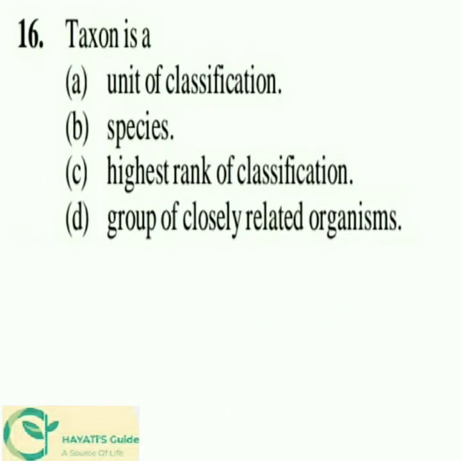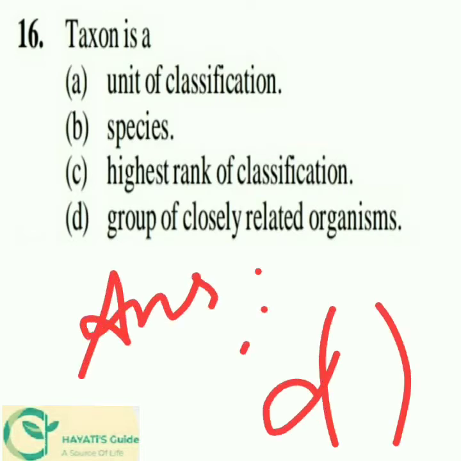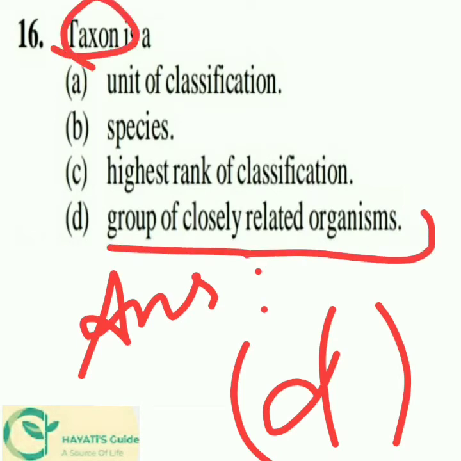So the next question, taxon is a, and the options are unit of classification, or a species, or highest rank of classification, or group of closely related organisms, and the answer would be option D. So taxon is a group of closely related organisms.